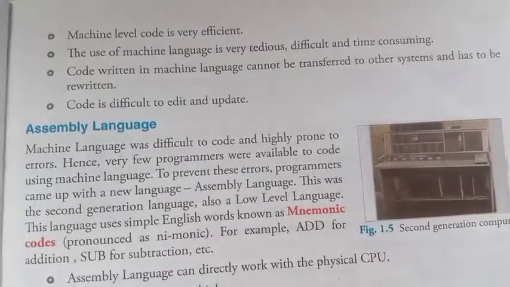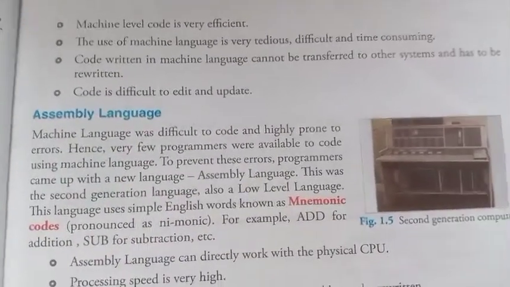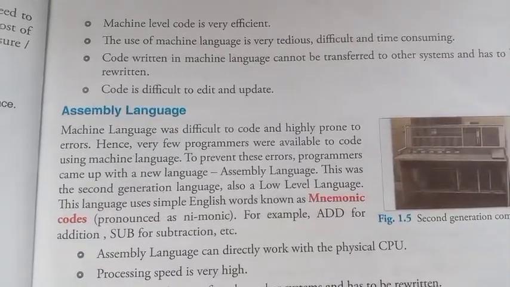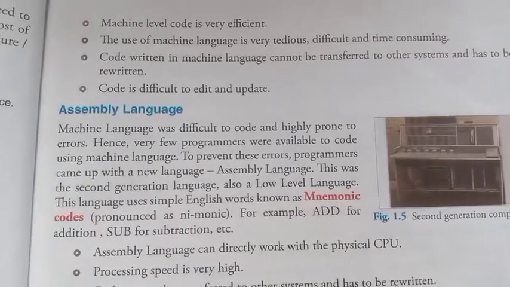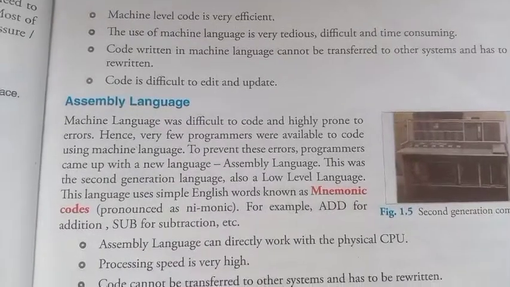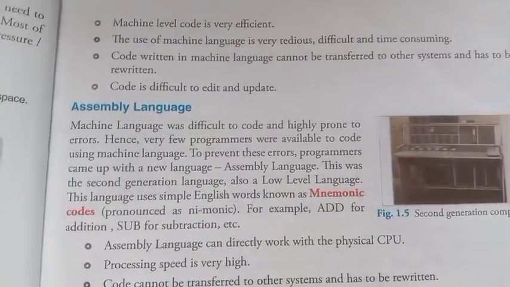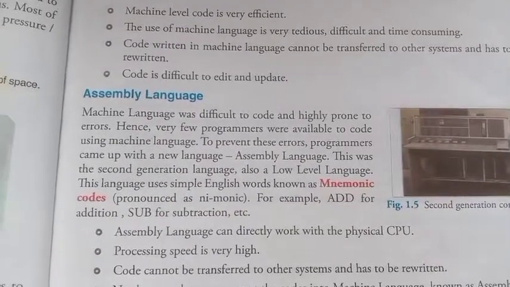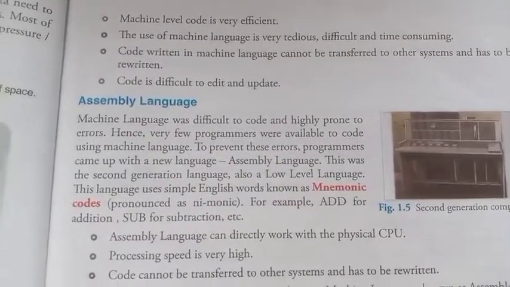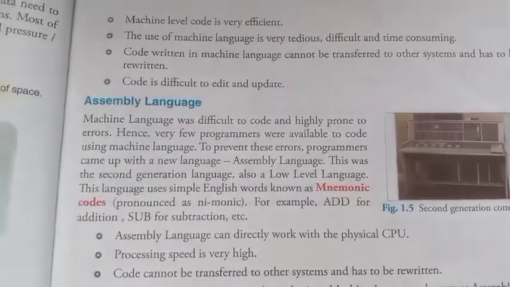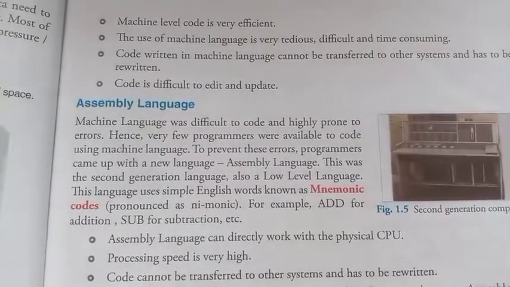So let's talk about computer languages. Language is a system of communication between human beings. All of you know that, because we are going to communicate with you through a language. Without a language, how can we communicate with each other? Not possible. That's why language is a system to communicate between human beings.